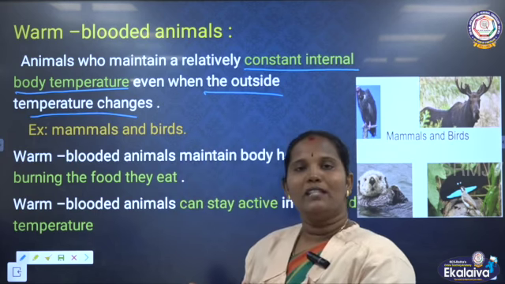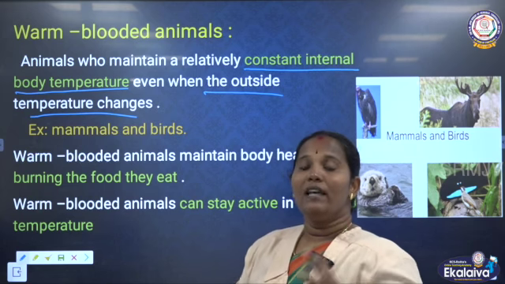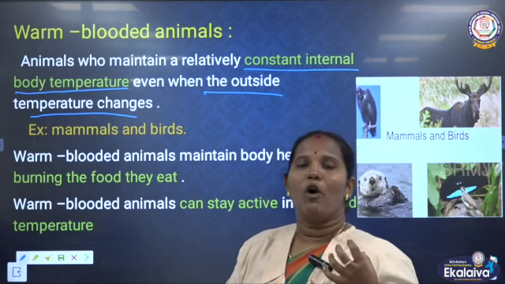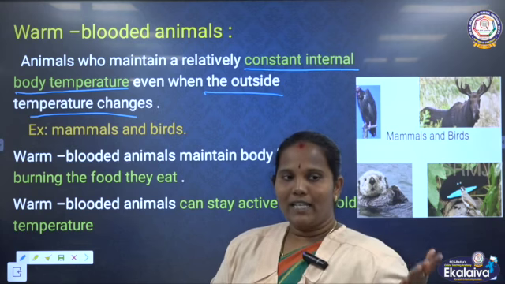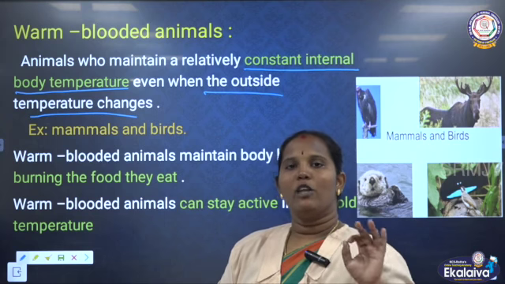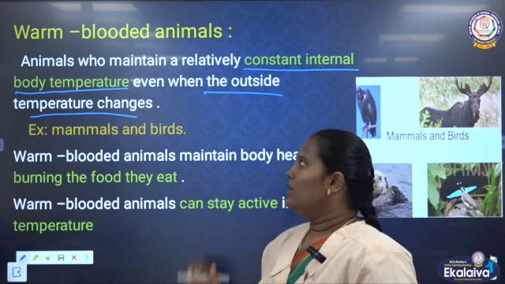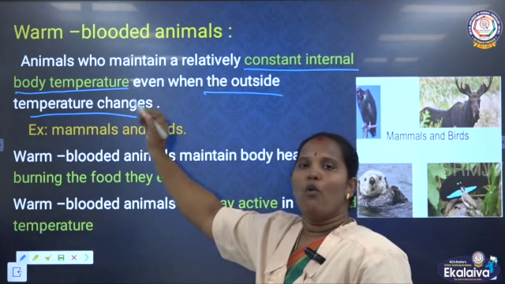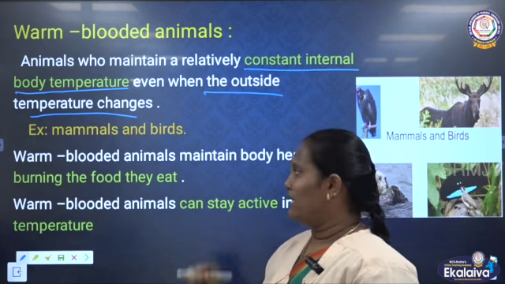If the outside temperature changes, nothing bothers them. Whether it is cold or hot outside, the temperature inside the body stays constant. Animals like these are called warm-blooded animals.